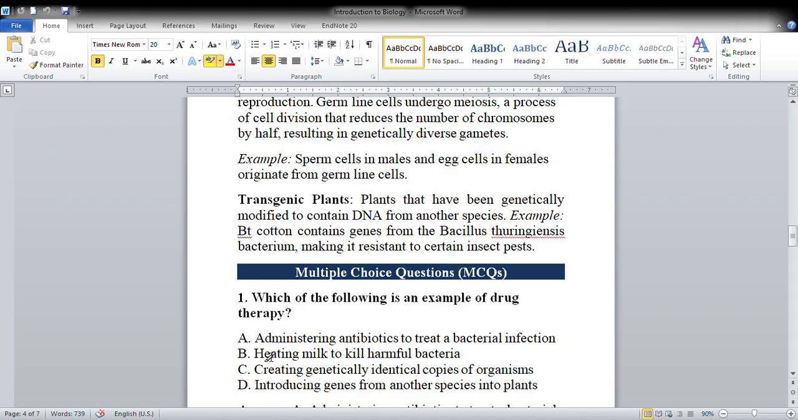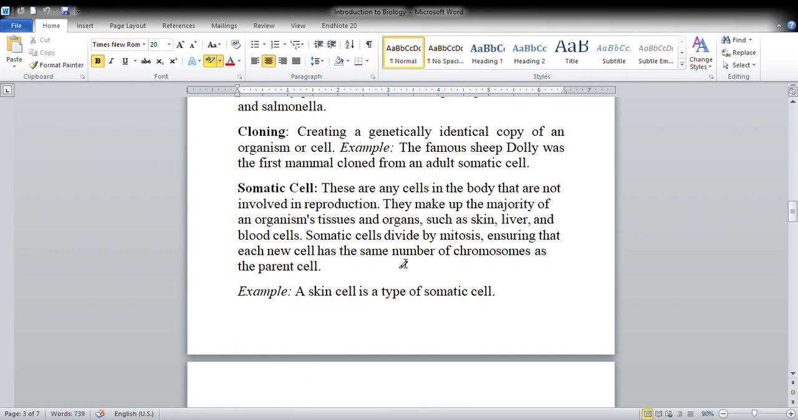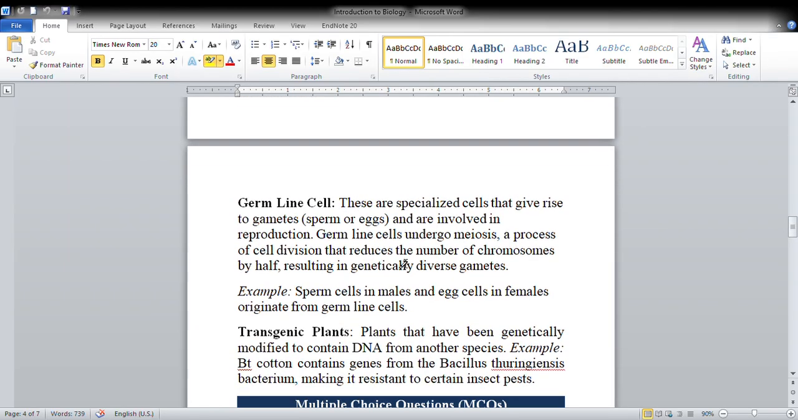Administering antibiotics to treat a bacterial infection. Heating milk to kill harmful bacteria is pasteurization. Creating genetically identical copies of an organism, this is cloning. And introducing genes from another species into plants is transgenic plants. Transgenic plants, here you got it.